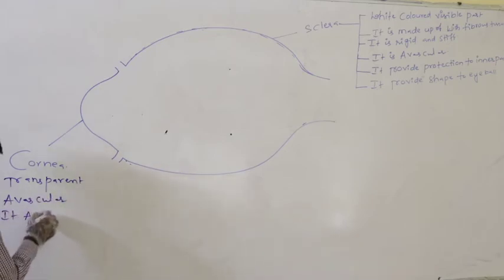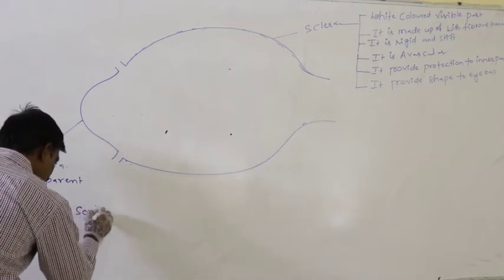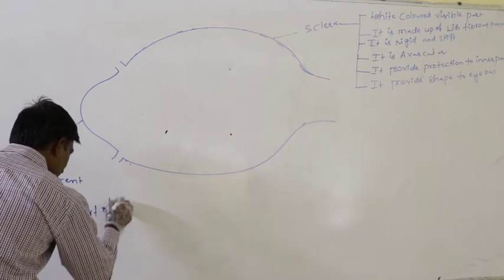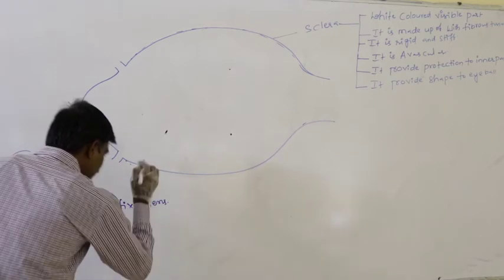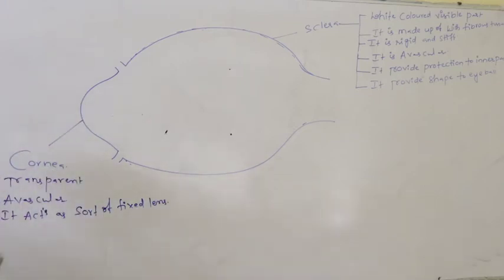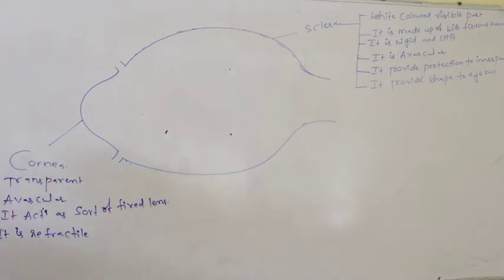It acts as a sort of fixed lens. It is refractive. It is refractive in nature.